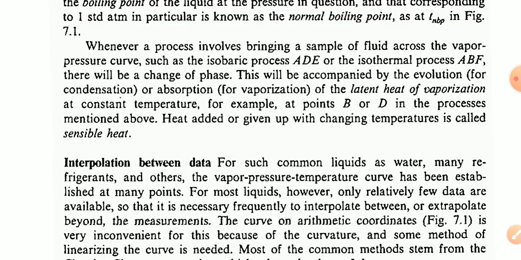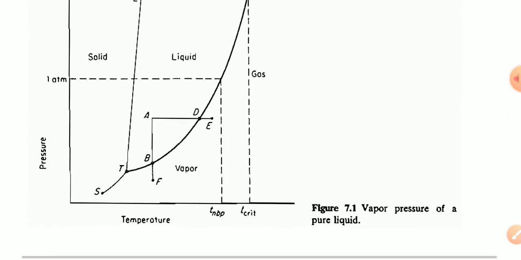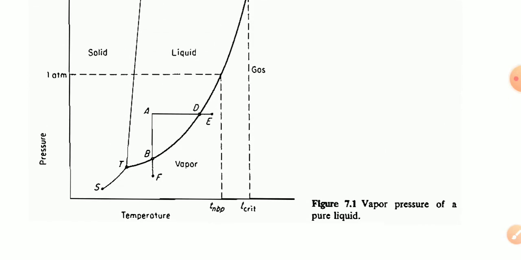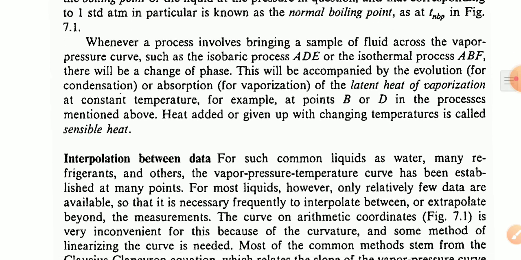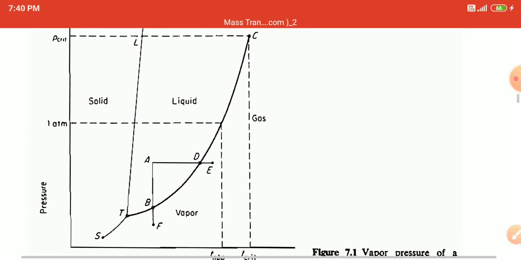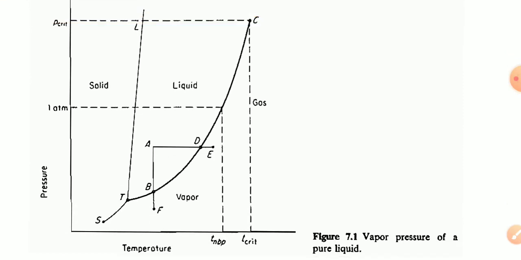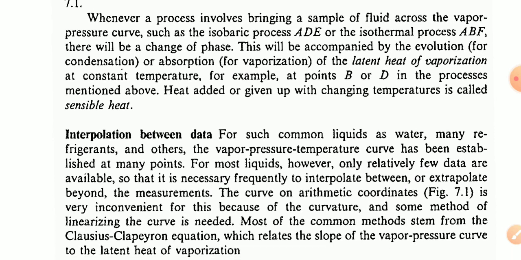Whenever a process involves bringing a sample of fluid across the vapor pressure curve, such as the isobaric process ADE, where points A, D and E appear on the curve, or the isothermal process ABF, which is a straight line, there will be a change of phase.